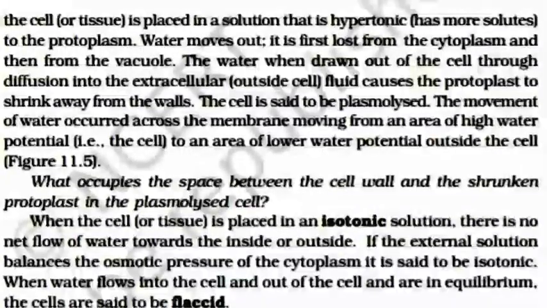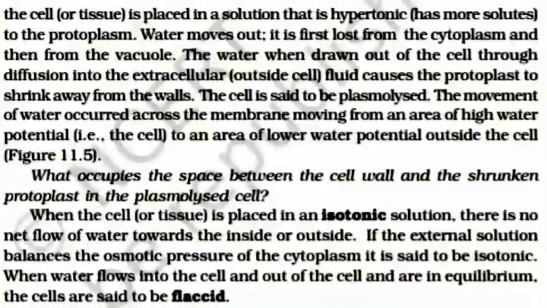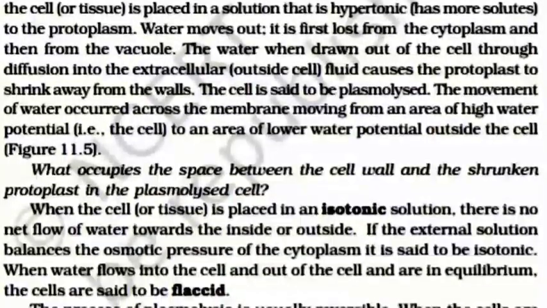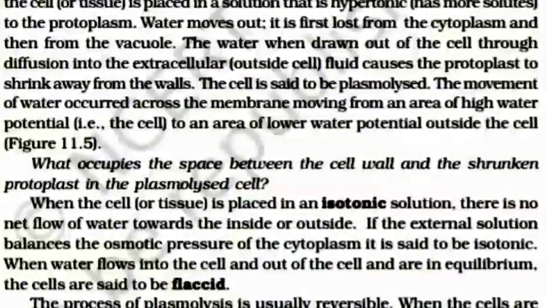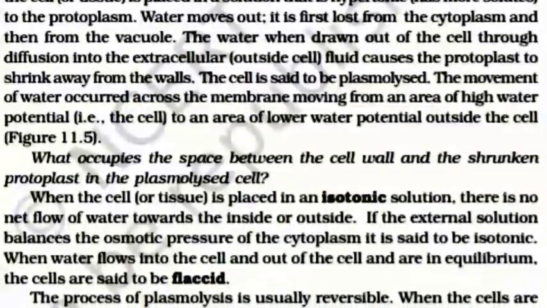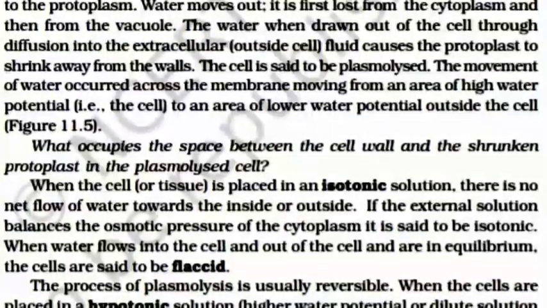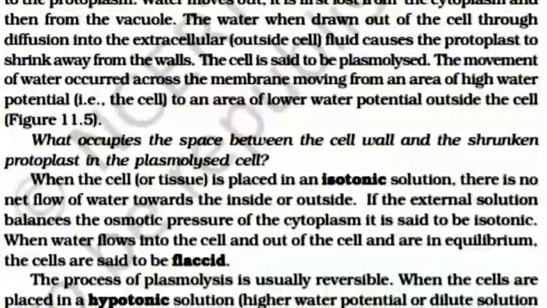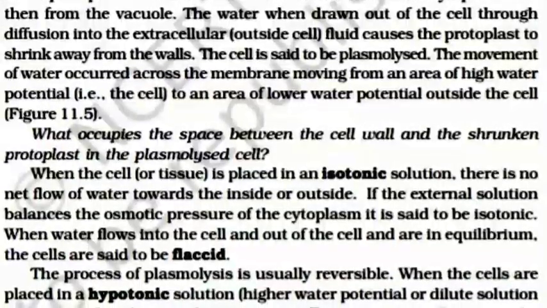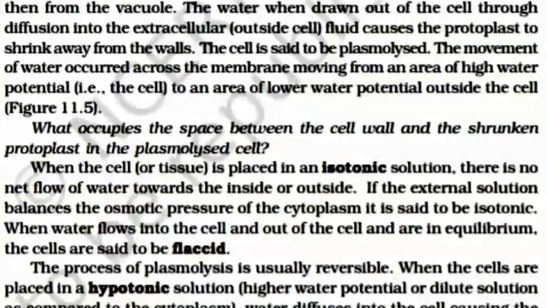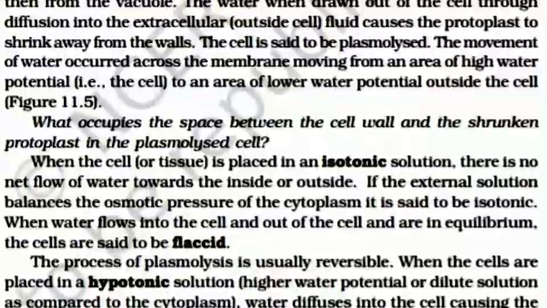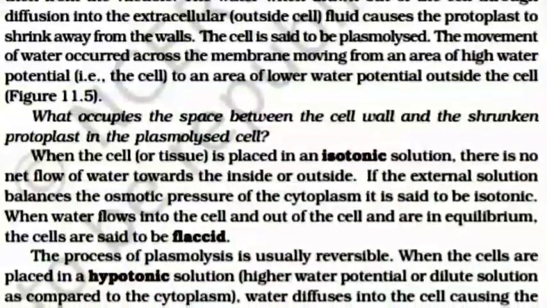As more solute is added to the protoplasm, water moves out; it is first lost from the cytoplasm and then from the vacuole. The water, when drawn out of the cell through diffusion into the extracellular fluid outside the cell, causes the protoplasm to sink away from the wall. The cell is said to be plasmolyzed.